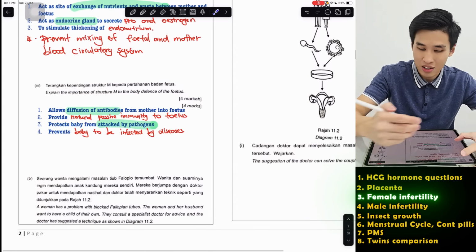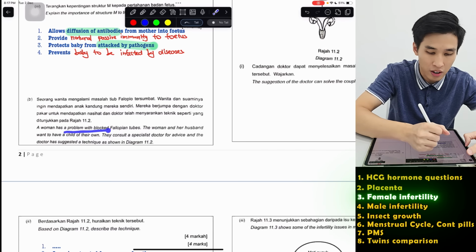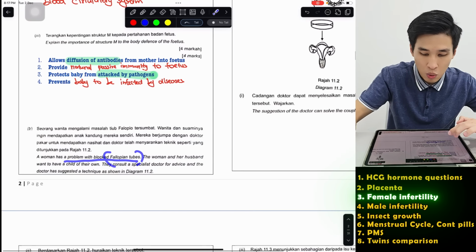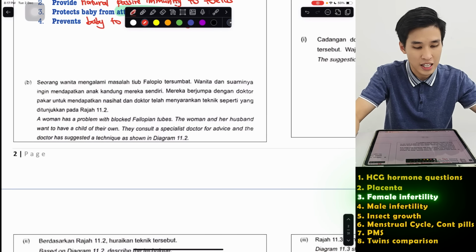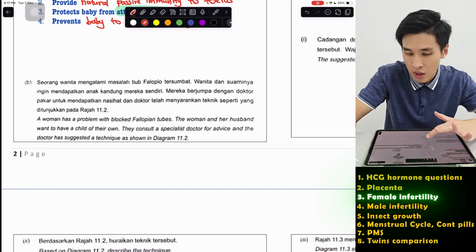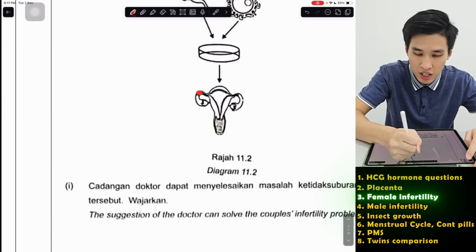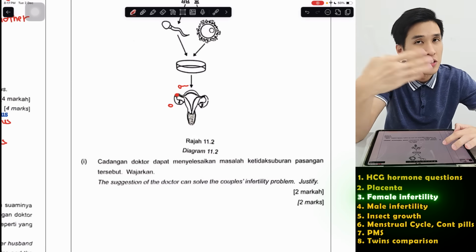Next question, they ask about an infertility question. They say here, a woman has a problem with blocked fallopian tubes. The woman and her husband want to have a child. They consult a specialist doctor for advice, and the doctor suggests a technique shown. Now, if the fallopian tube is blocked, it means the sperm cannot travel to find the ovum and fertilize it.